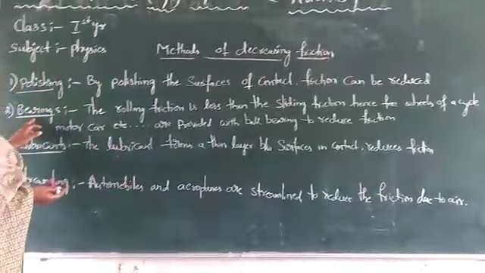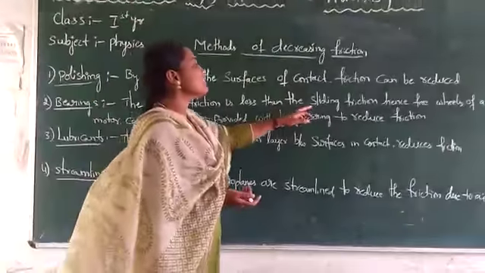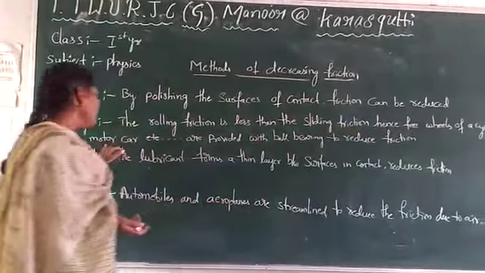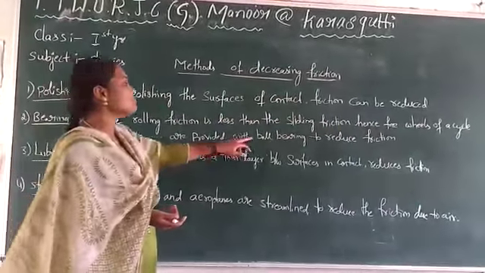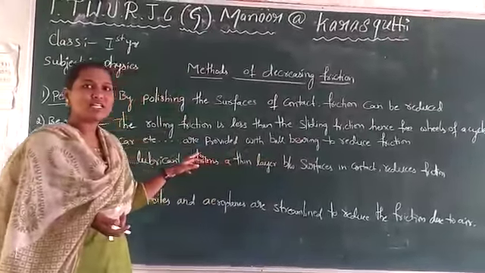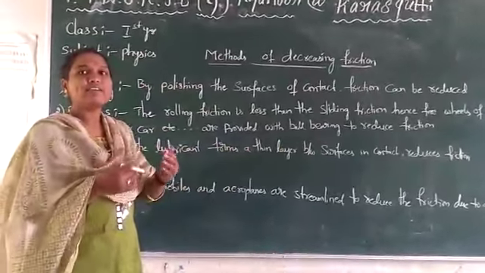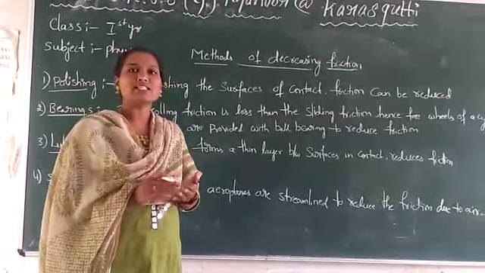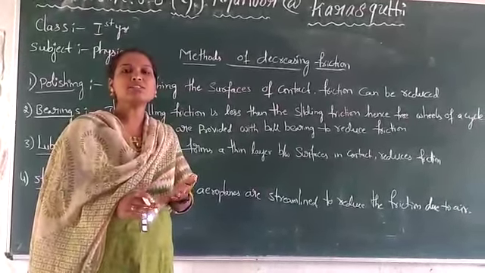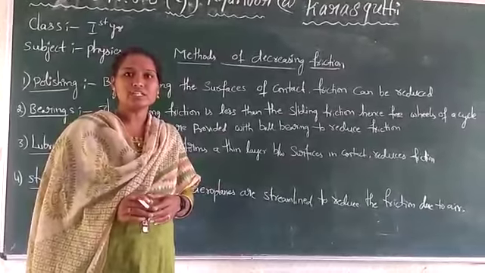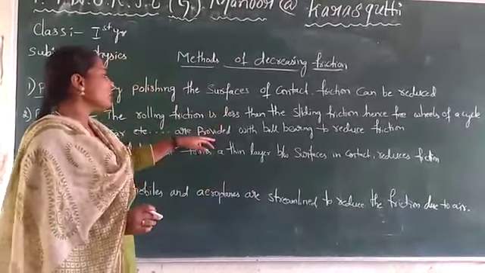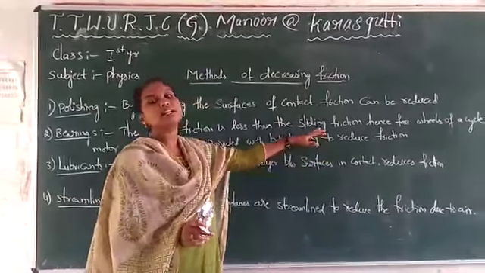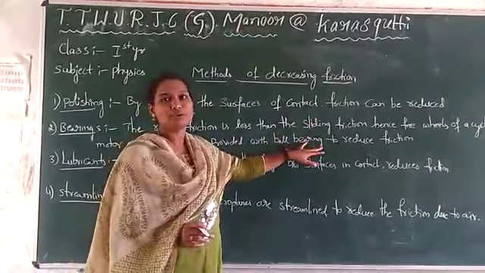And the next one is bearings. Rolling friction is less than sliding friction. Hence, free wheels of the cycle and motor car etc. are provided with ball bearings to reduce the friction. That means rolling friction. The wheels will roll on the road. In some cases, the wheels skid because there is less friction. For that case, the wheels are provided with ball bearings to reduce the friction, so that we can reduce the accidents on the roads.